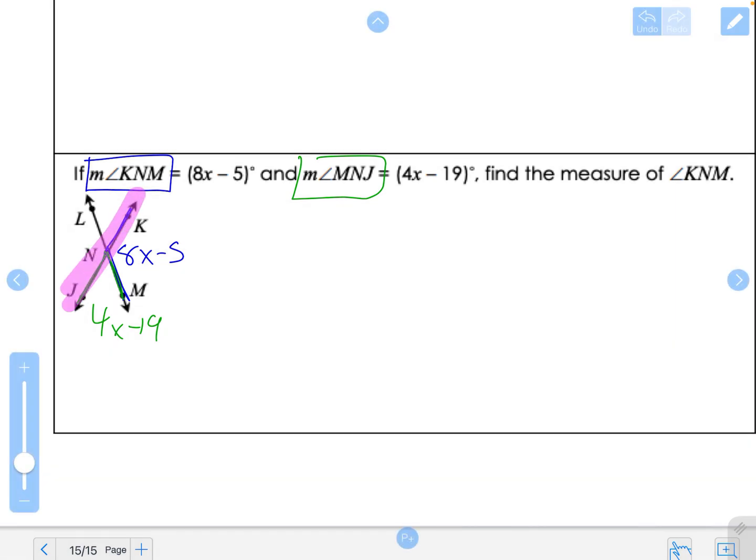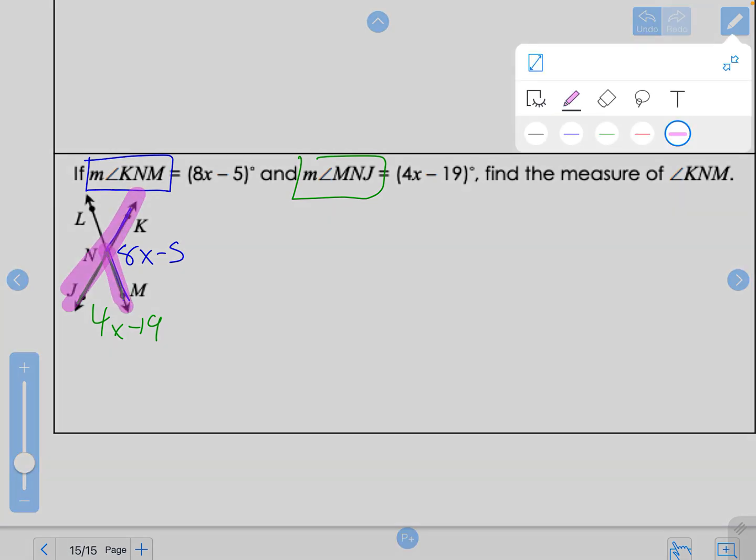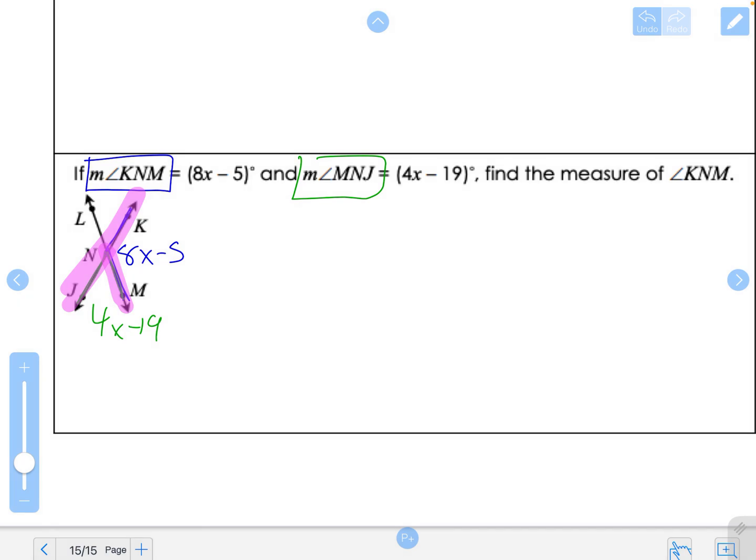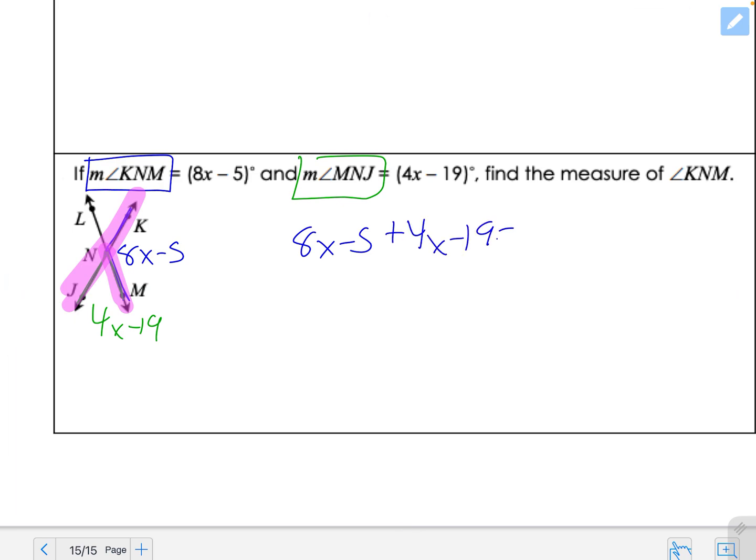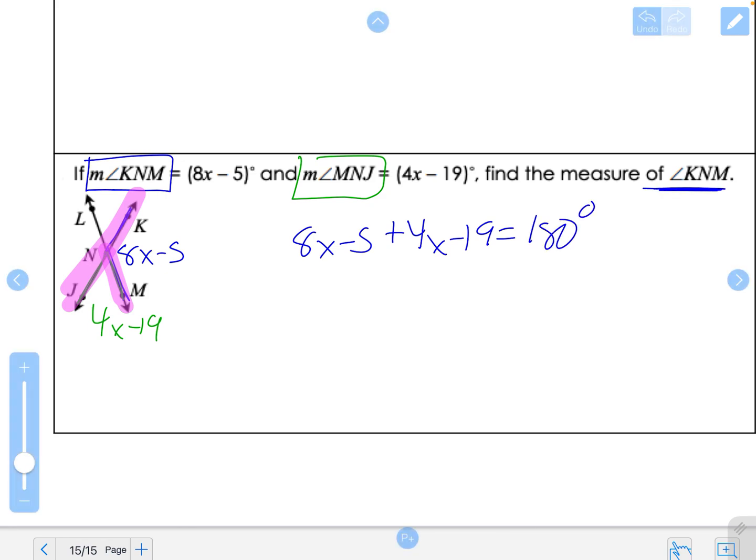So we have a straight angle. We have an adjacent pair of angles, so we know they are supplementary and a linear pair. So we know that 8x minus 5 plus 4x minus 19 equals 180 degrees. So go ahead and solve for x and find the measure of KNM.